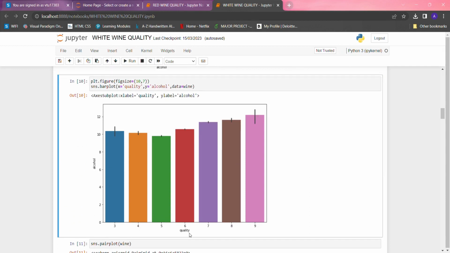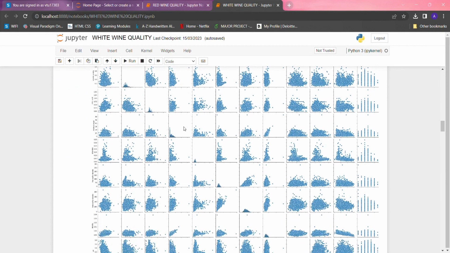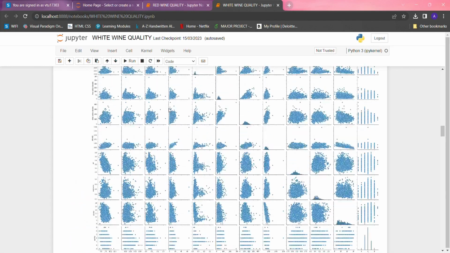This plot represents the relation between the alcohol and the quality, which means how the quality and the alcohol are related to each other, and with the increase in the alcohol content, how the quality of the wine changes. Here we can see each attribute's relationship with other attributes.